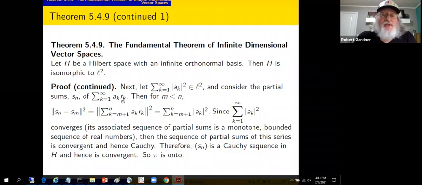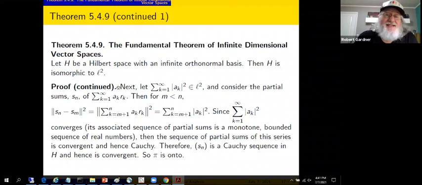What we want to do is see, is this vector really an element of the Hilbert space? Well, consider a partial sum for this series. Then, if we take indices m less than n, say, I need one to be bigger than the other because we're going to look at a difference of partial sums for that series. We're going to show this is Cauchy, and so we get the convergence.